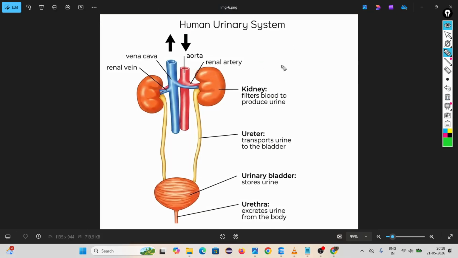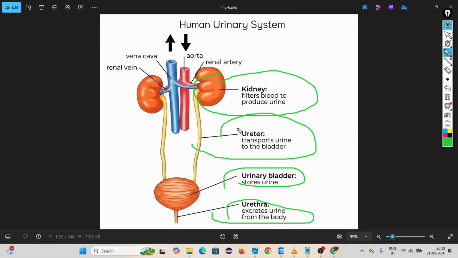This excess nitrogenous waste product and excess water is removed out of our body through a system called the excretory system. This consists of the kidney, ureter, urinary bladder, and urethra. The kidney is used to filter blood to produce urine. The blood carries the waste, and the kidney does the filtration, separating blood and urine.